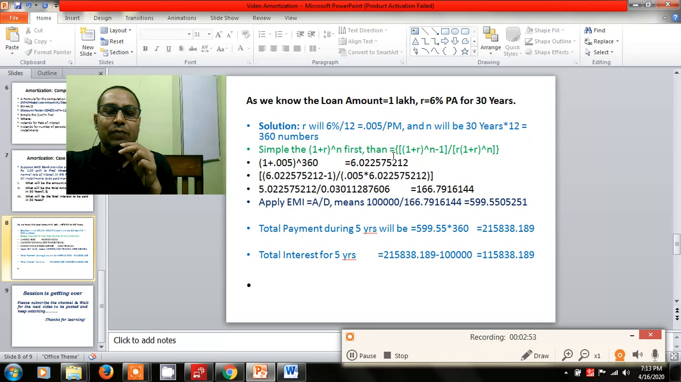So the number of times means 30 years. Equal monthly installments are to be paid. There are 12 installments in a year, so 360 installments will be there in the time period of 30 years.